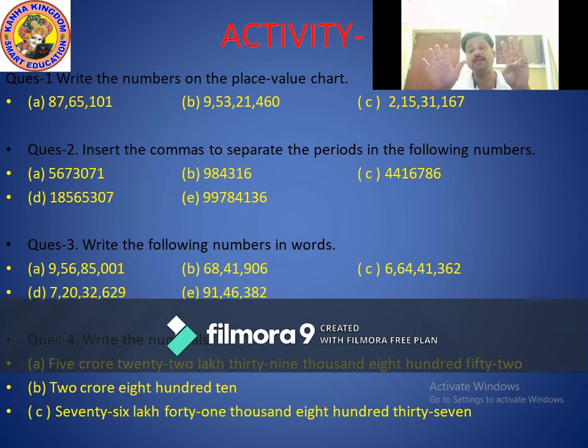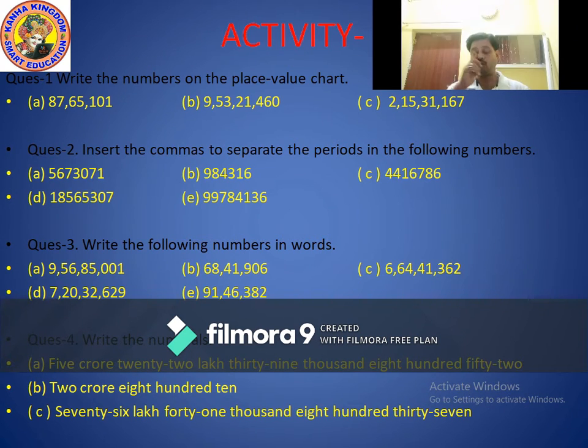99784136. Again, how many digits? 8 digits. Same as the previous question or previous part. It means there are again 4 periods, starting from the ones period, then the thousands period, then the lakhs period, and finally the crores period.